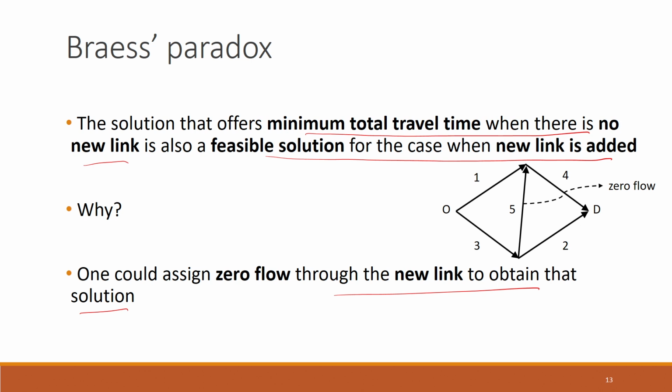So, whatever best you are able to achieve in the first network in terms of system optimization, you can also do in the second network by making sure that the flow through link 5 is 0, but vice versa is not true. The best solution of the second case when link 5 is present may not be feasible for the first case. So, that's why the total system travel time that you obtain after adding a new link can either stay the same or reduce. It cannot increase. So, this is important.